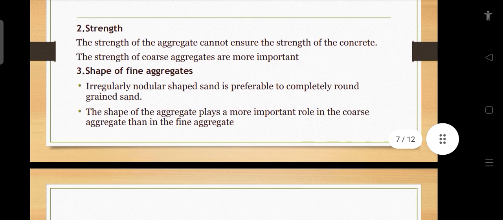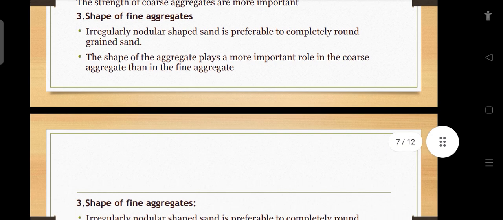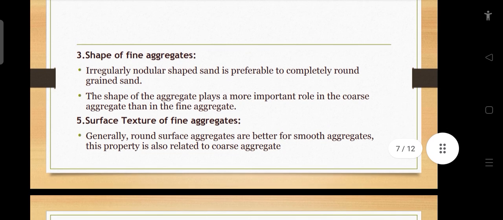Shape of fine aggregate. Irregularly nodular shaped sand is preferable to completely round grained sand. The shape of the aggregate plays a more important role in the coarse aggregate than in the fine aggregate.